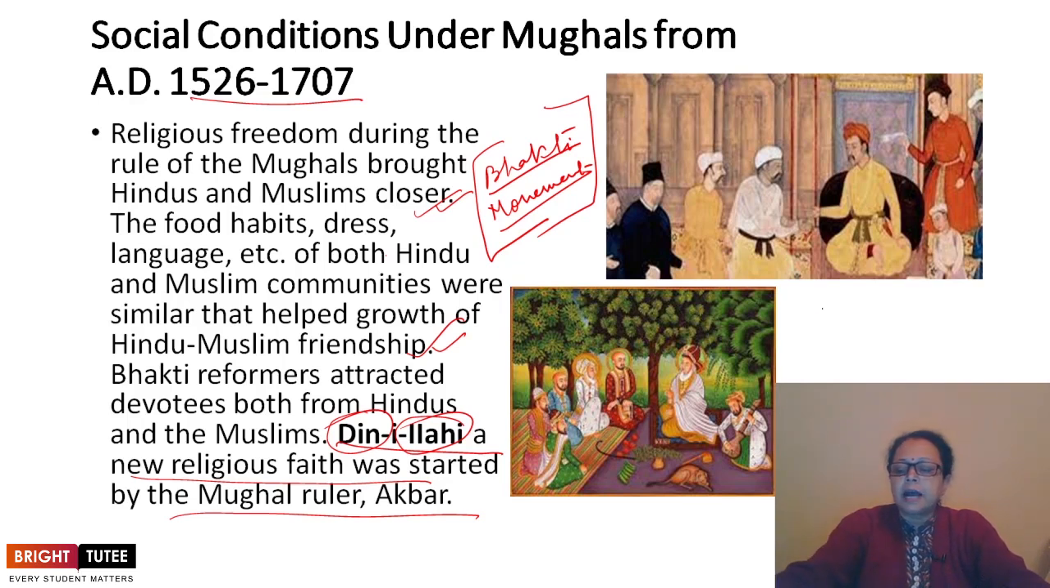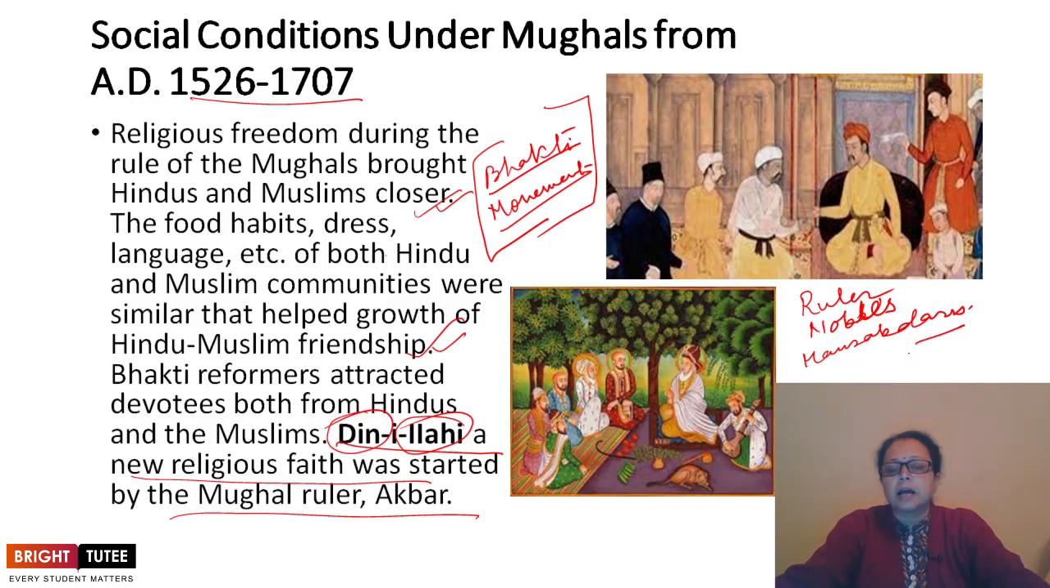Number one, the ruler. Second, the nobles. And third, the high mansabdars. These were included in the upper class. These three categories were considered the upper class.